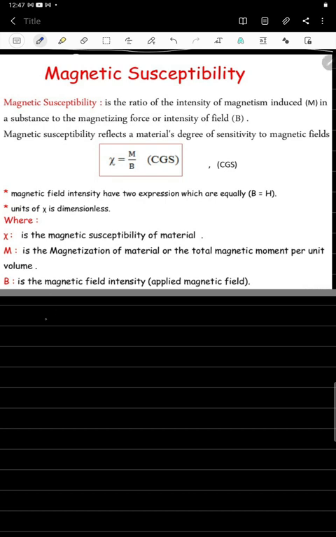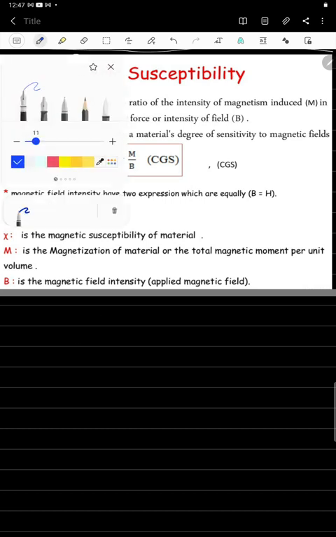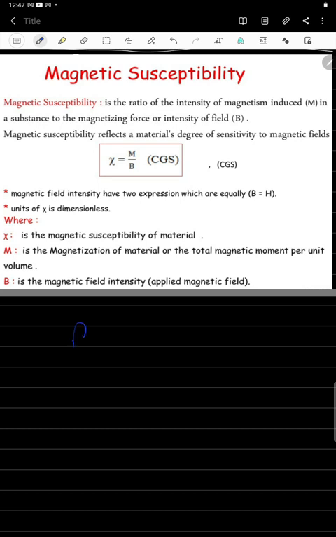Here we place something into a magnetic field. Let us take a small example. This is a coil I am taking, which generates the magnetic field. So it is called a magnetizing field.